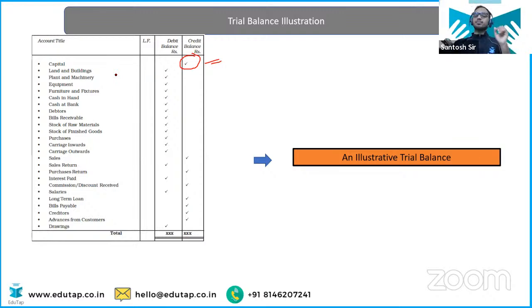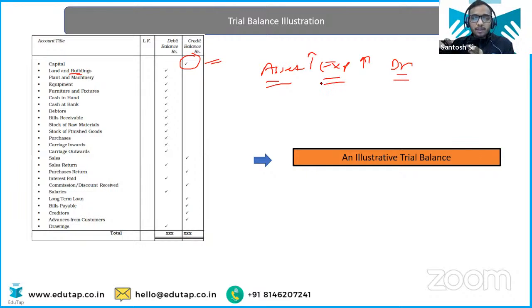Now let's look at the lands and buildings. Lands and buildings are included in the assets, and in the rule we have discussed, the modern approach, whenever assets increase, we debit it. Remember, na? Assets and expenses, whenever they get increased, we debit it. So all the asset accounts and all the expense accounts, most of the time, will have the debit balance. Oh, shortcut. So see, look at the tick now. Land and buildings are assets. Plant and machinery are assets. Equipment, assets. Furniture, fixtures, assets. Cash in hand, assets.